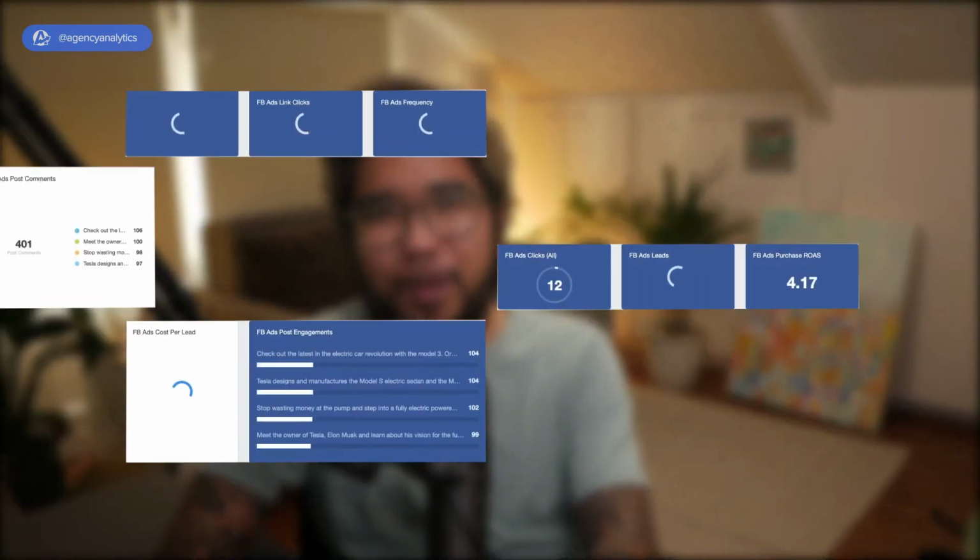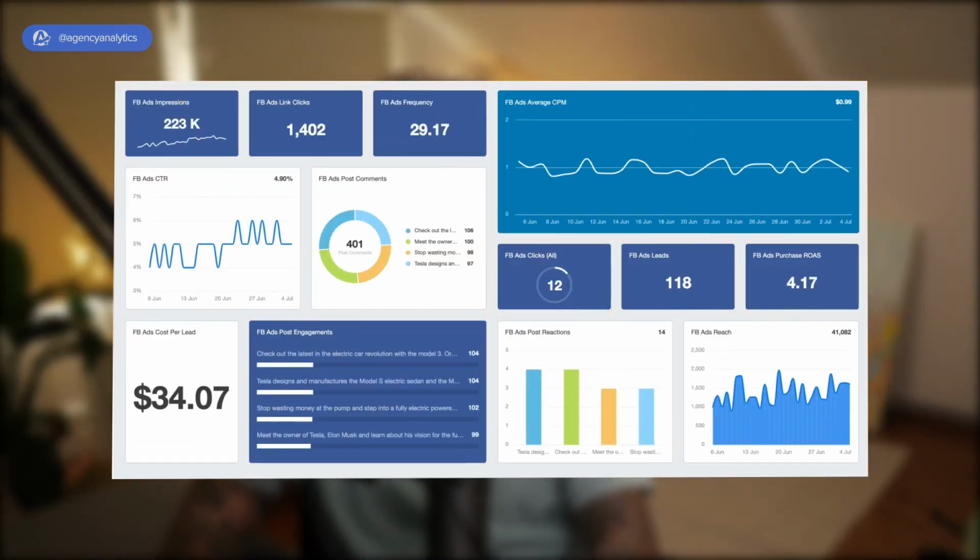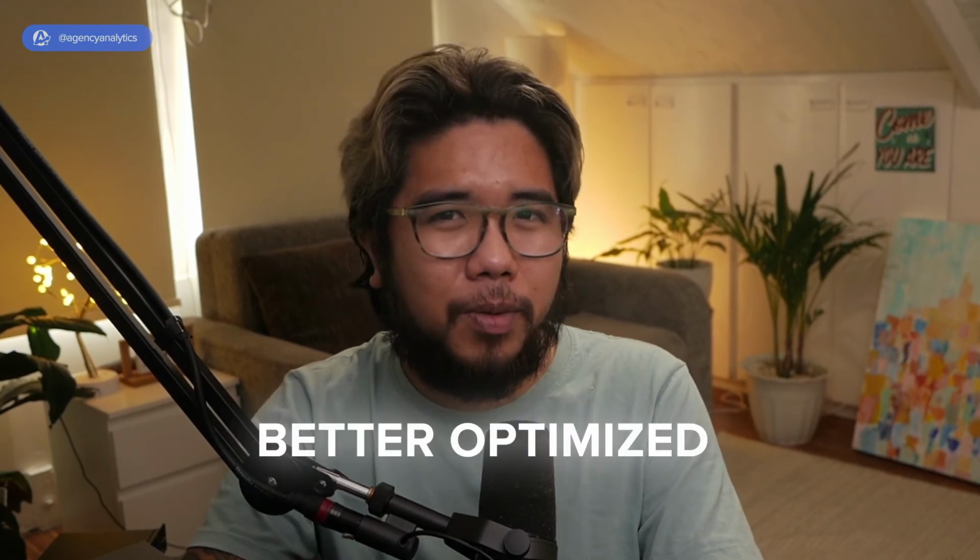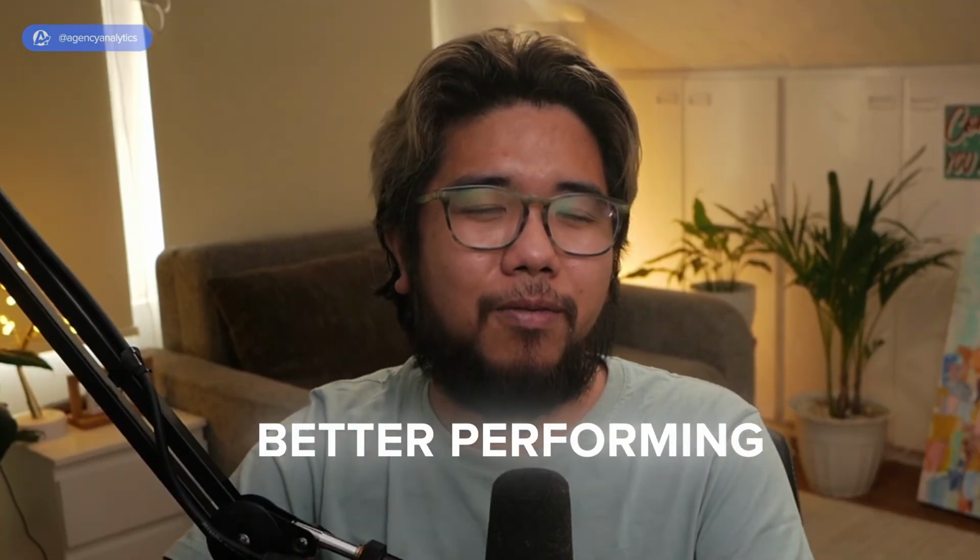Understanding the most important Facebook ads metrics is key to boosting the ROI of your clients' campaigns. It's easy to get lost in a sea of metrics available in Facebook Ads Manager, but if you focus on these critical metrics, you'll be on your way to better optimized, better performing campaigns for your clients.